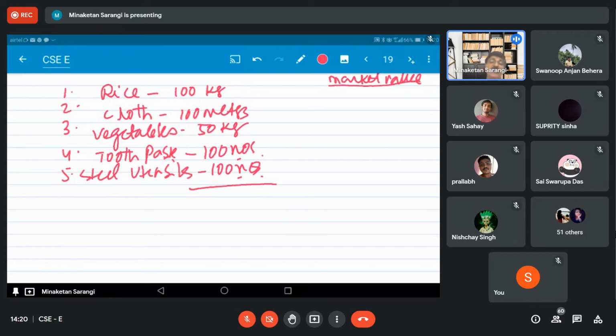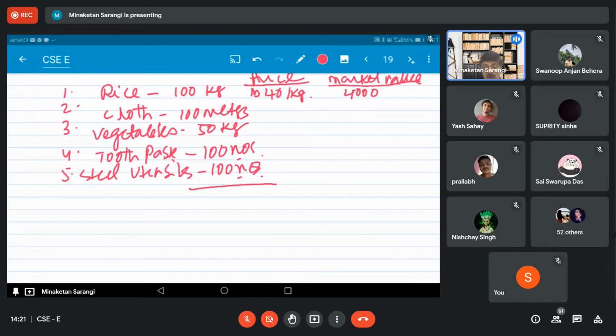How will we find out the market value? Market value is how much is produced multiplied by the price in the market, or market price. Let us say rice is 40 rupees per kg. So what is the market value of rice? 100 multiplied by 40. So this will be 4,000.